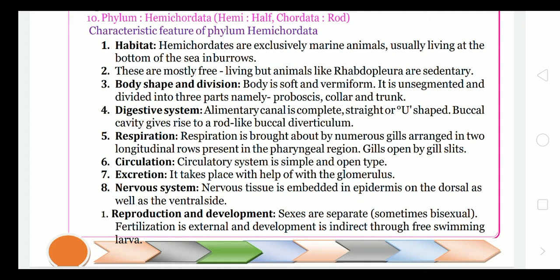Body shape and division. The body is soft, vermiform, worm-like, elongated, and divided into 3 parts: proboscis, collar, and trunk. So the proboscis is a kind of head-like part, the collar is the middle neck-like part, and the trunk is the body part. Digestive system: the alimentary canal is absent or U shaped. The buccal cavity gives rise to a rod-like buccal diverticulum, which means a kind of column structure which is used as mouth.